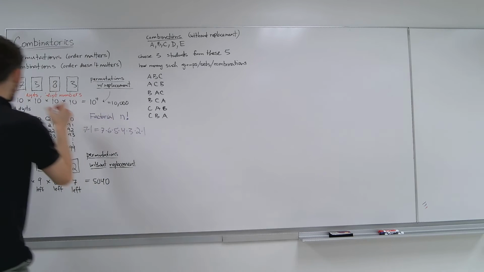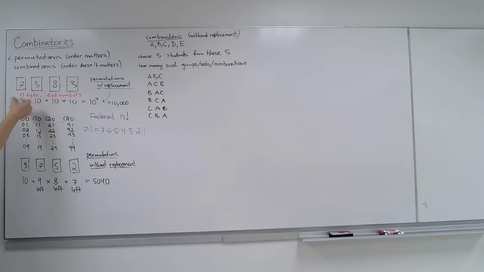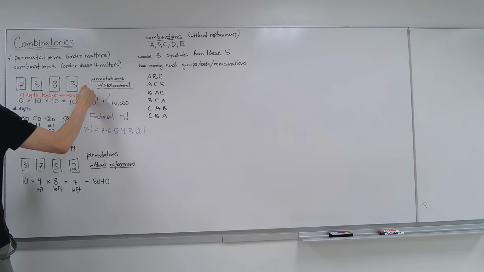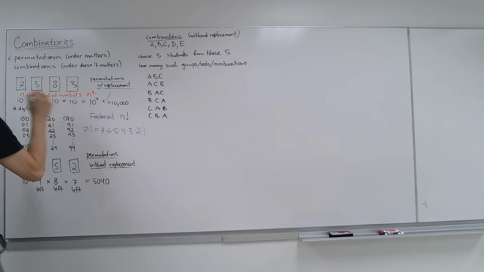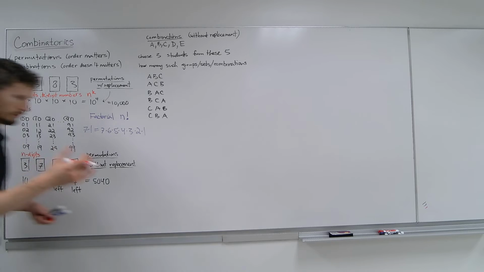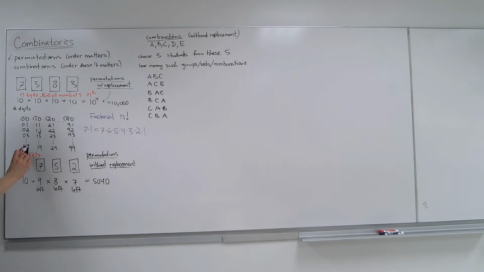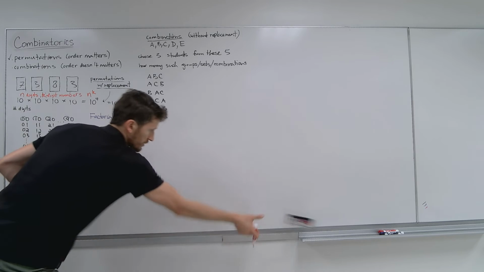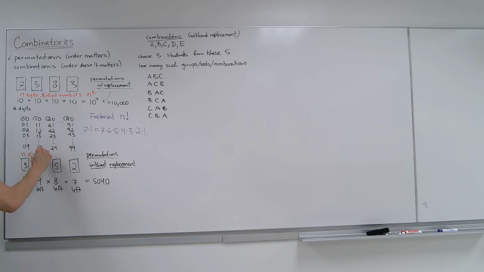If you had n possible digits, some collection of things, and you're choosing k of them, for example 4-digit numbers, k-digit numbers, that's going to be n to the k power. Now, if you do n digits, but without replacement, we don't need a hyphen in English, so erase the hyphen. So n digits, and then k-digit numbers without replacement.